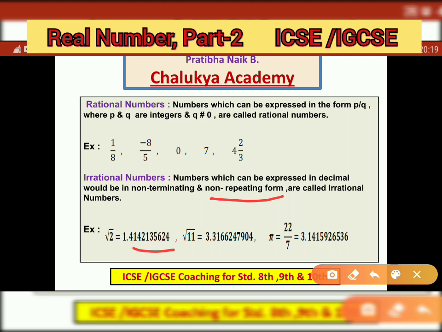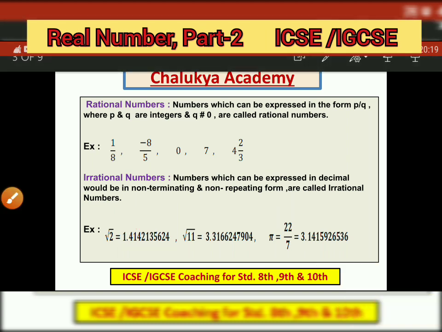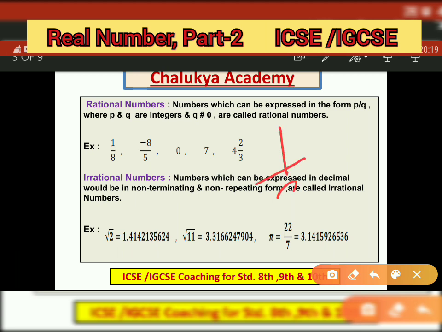That is, after 4 you will get 1, after 1 you will get 4, after 4 you will get 2, after 2 you will get 1. If I take an example, 1 by 3, if I divide 1 by 3, I will get the answer 0.33333 and so on. So this is non-terminating. It means when I divide 1 by 3, I never get remainder 0. I keep on getting the answer 3333. That means this is non-terminating.